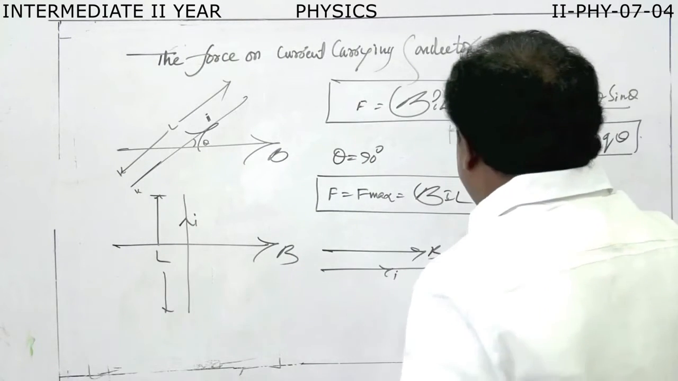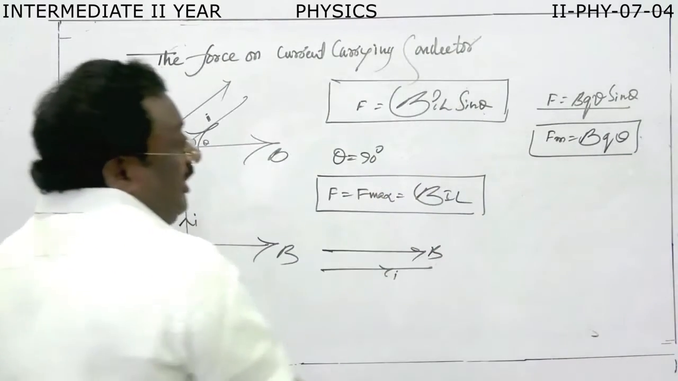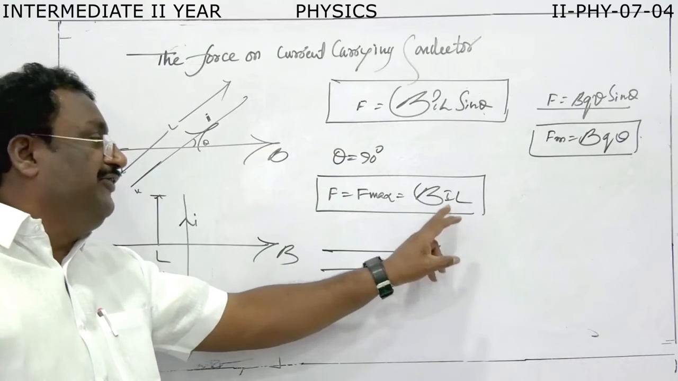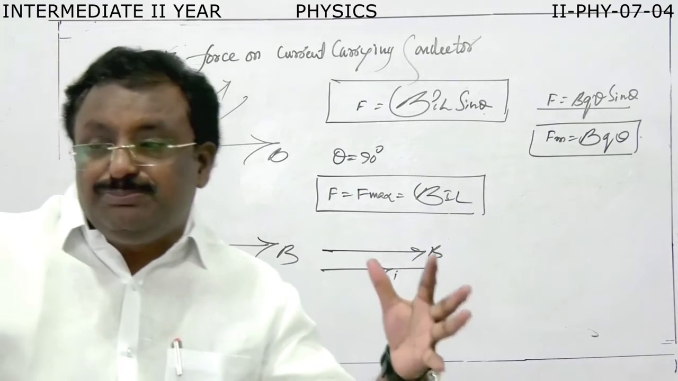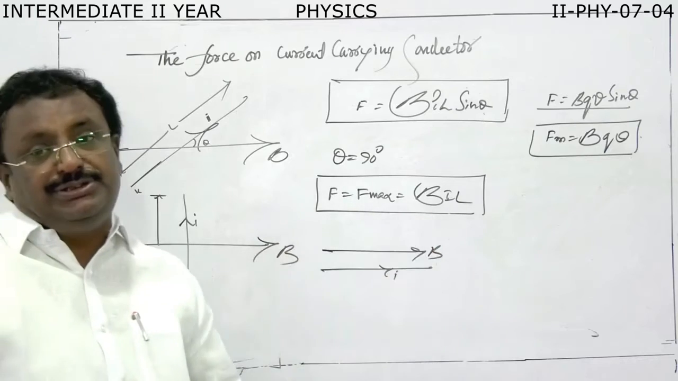So BQV, BIL. The maximum force on a moving charge in the magnetic field is BQV. The maximum force on a current carrying conductor in the magnetic field is BIL. When the current carrying conductor is exactly perpendicular, then it may experience maximum force.